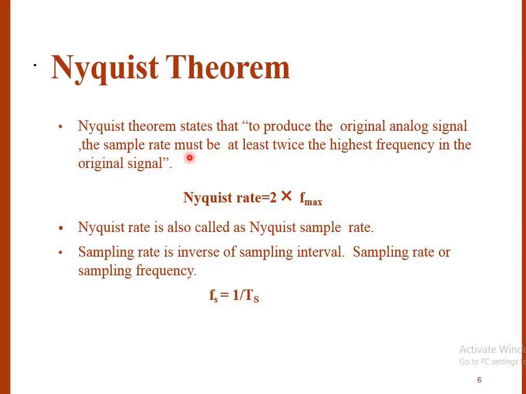Before going to the Nyquist bit rate formula, one must know what the Nyquist theorem is. The Nyquist theorem states that to reproduce the original analog signal, the sample rate must be at least twice the highest frequency in the original signal. It is given by 2 times Fmax, where Fmax is the maximum or highest frequency in the original signal. Nyquist rate is also called the Nyquist sample rate. Sampling rate is the inverse of the sampling interval: the sampling frequency Fs is equal to 1 by Ts.